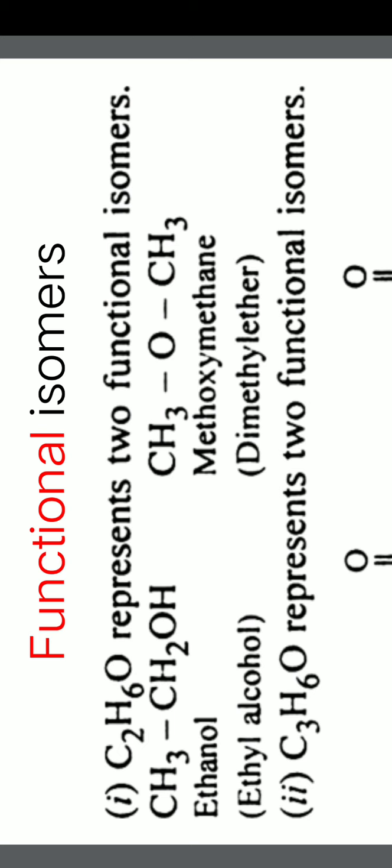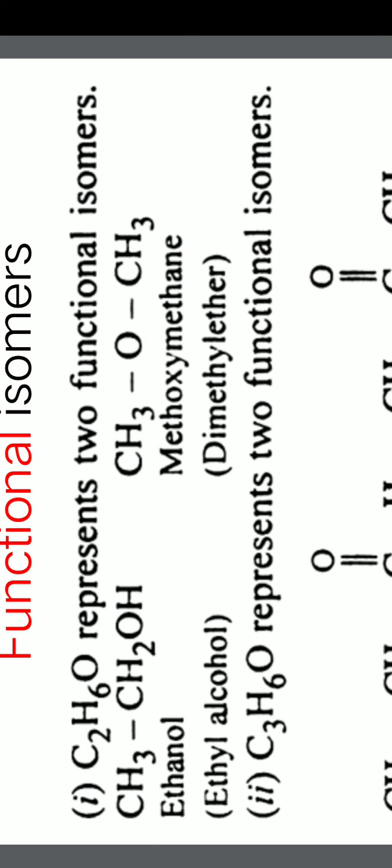In organic chemistry we have so many functional groups like hydroxy groups, OH, or ethers, aldehydes, ketones, carboxylic acids, amines, and so many, alkenes, alkynes, like that. Let us take one example and understand this.